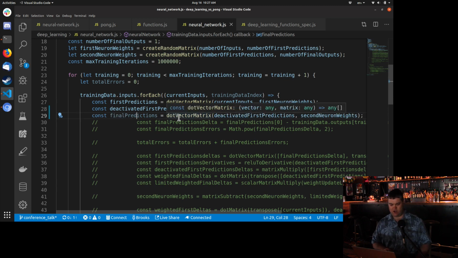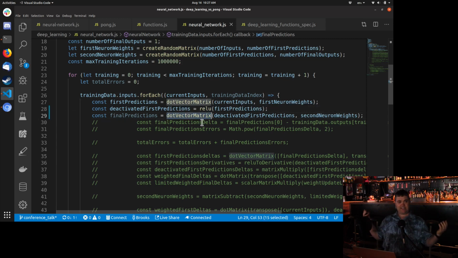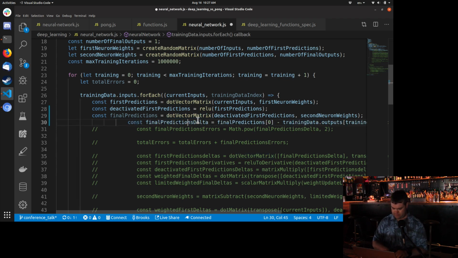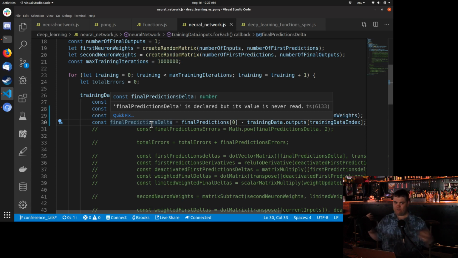Then we get our final predictions here. So we're going to do the same thing. We're going to take those inputs from the first neuron, and we're going to multiply them by the weights for the second neuron. And this is going to be our dot vector matrix once again. So we already wrote that code, so we're good. And then now we need to get the difference. Like, how far off were we?